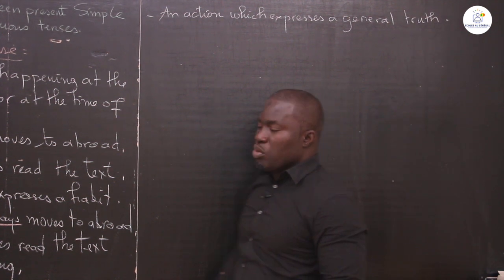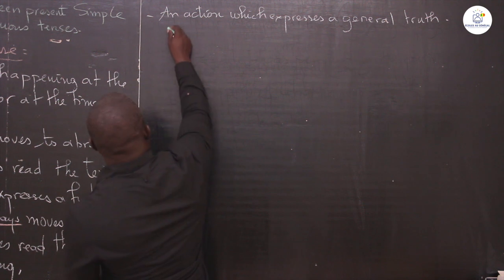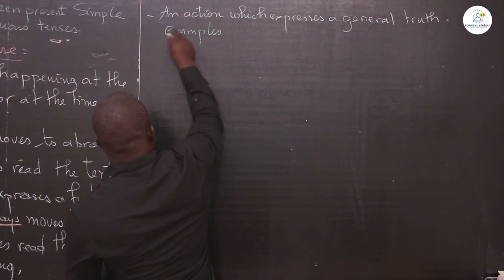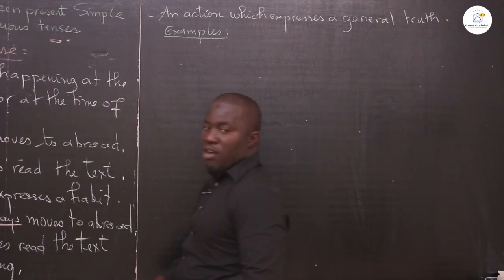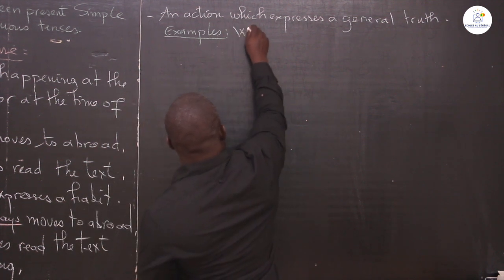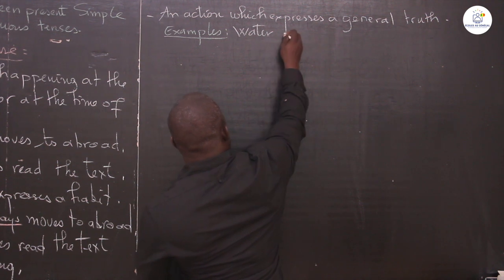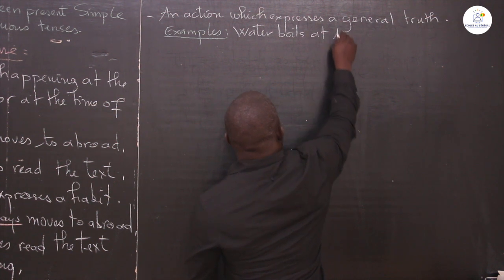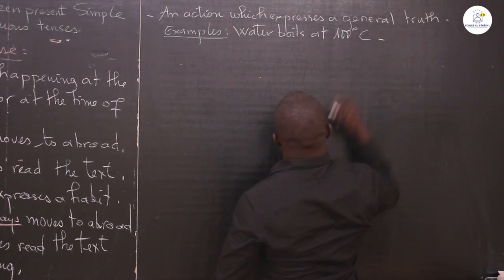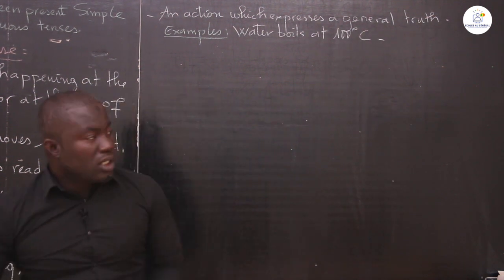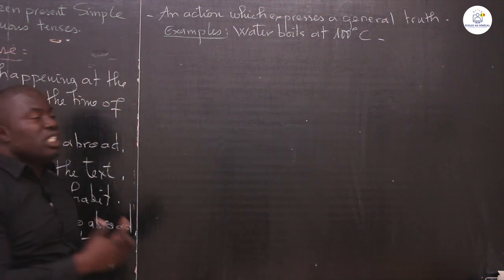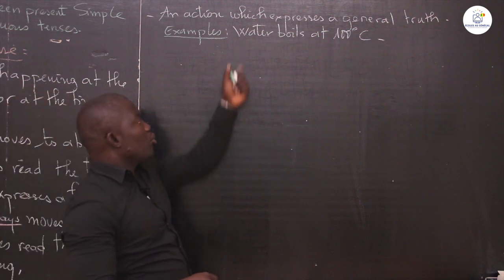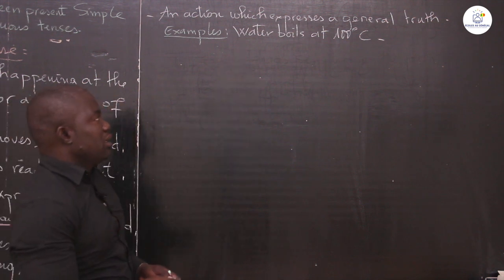For an action which expresses a general truth, for example, water boils at 100 degrees Celsius. It is a general truth. General truth is a truth which is general. This is an example: water boils at 100 degrees Celsius.